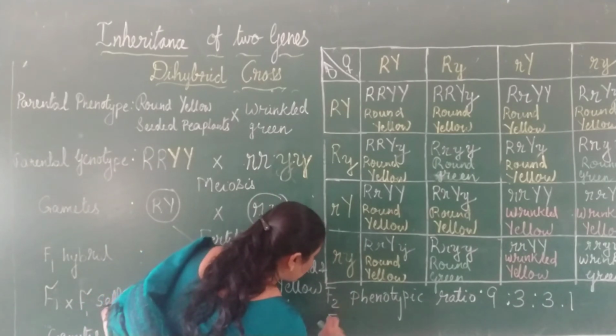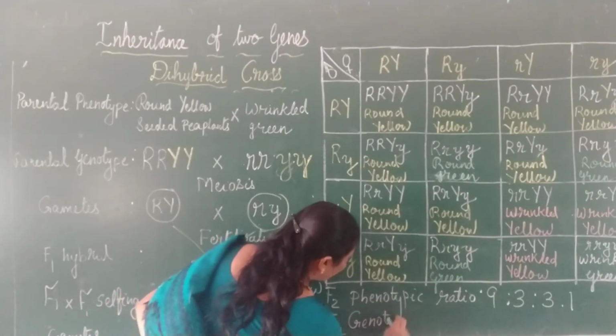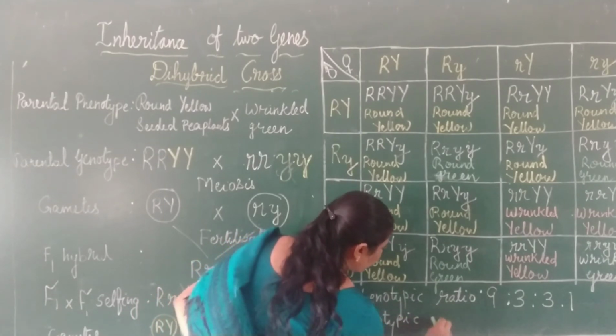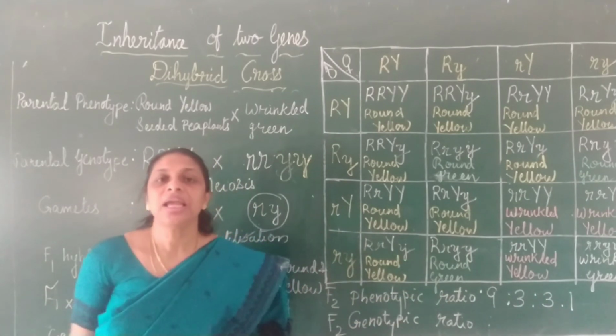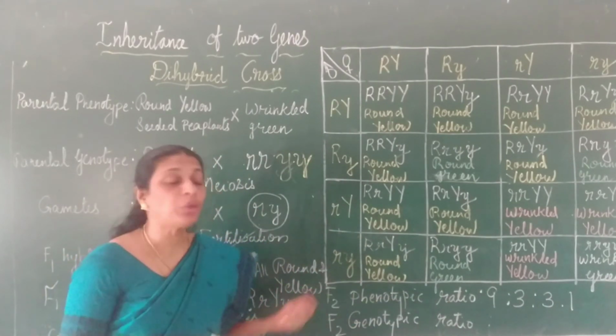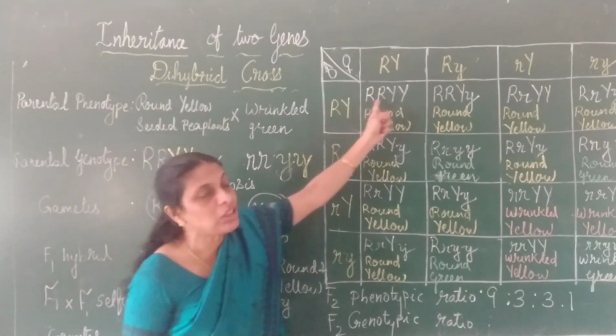Now if we check the genotypic ratio, so genotypic ratio is not mentioned in your textbook, but for your CET or NEET you may get this F2 genotypic ratio. So F2 genotypic ratio is based on the genotype.